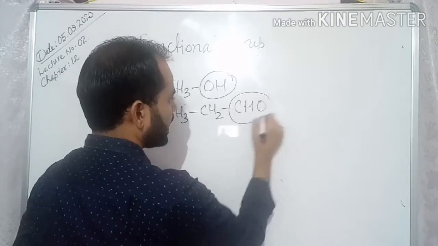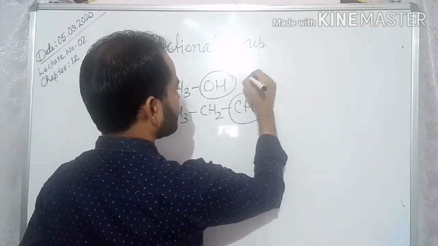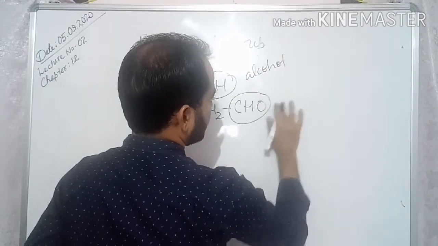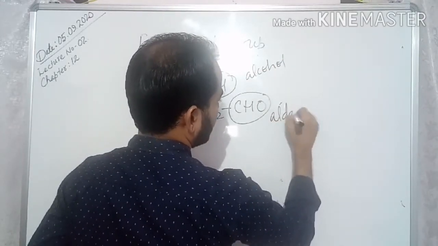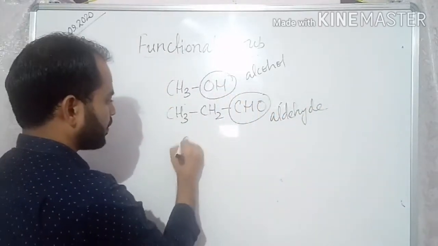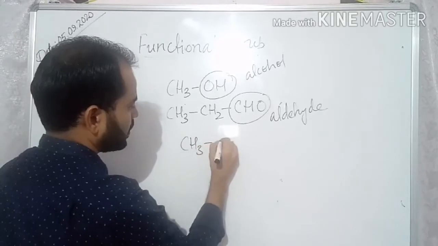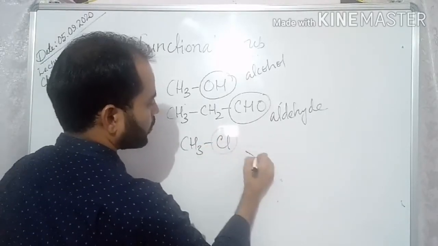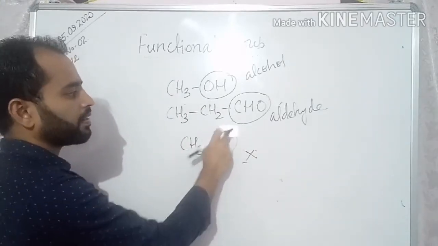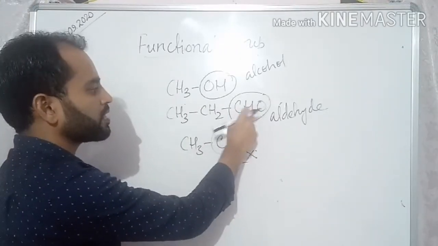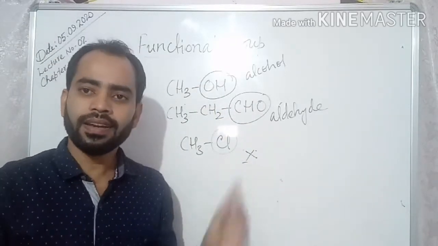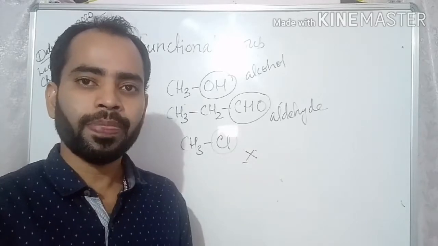Similarly, here CHO, this one is for aldehyde. So OH, or another example you can take CH3Cl. This is a halogen atom. So here all these, there is single atom and this is a combination of carbon, hydrogen, oxygen, CHO, and here it is OH. All are either an atom or group of atoms.